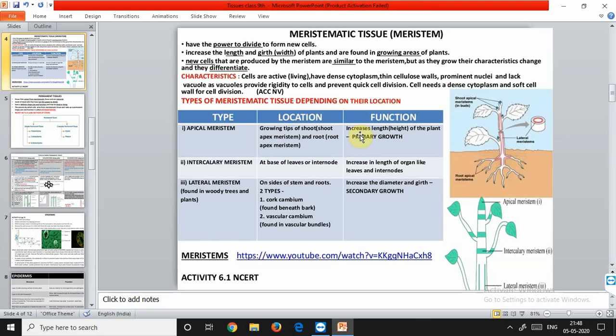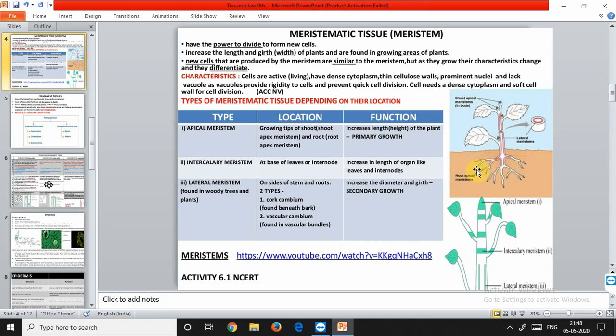Now, what are the apical tissues? The apical meristem tissues are those that are situated at the growing tip of the stem and root, that is, the shoot apex as well as the root apex. Apical meristems are also found at the apices of leaves. So this is the position where you can find the apical meristems, this and this for the roots.